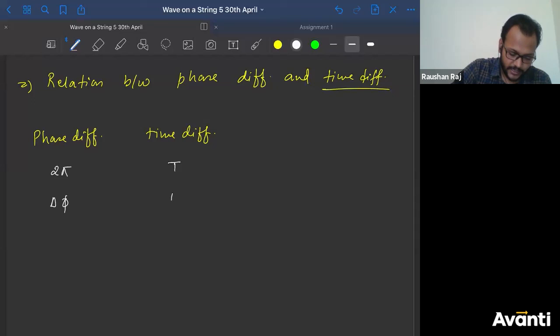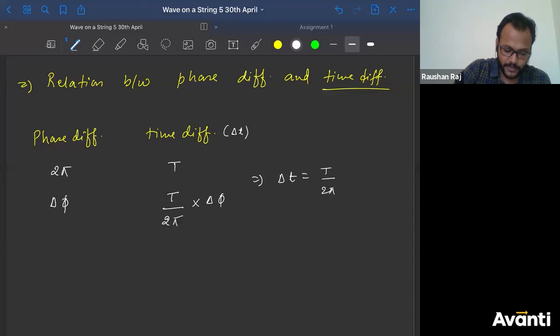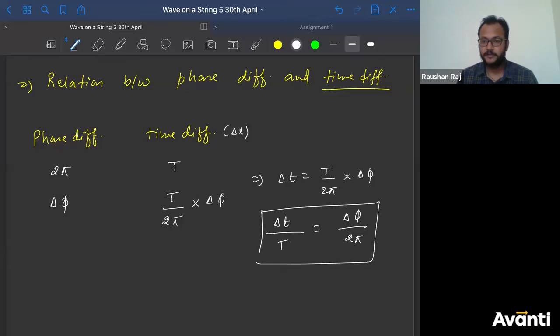So I'll write capital T divided by 2 pi into delta phi. I'm just using unitary method. And what is this time difference? That is nothing but delta T. So I'm getting here delta T as capital T divided by 2 pi into delta phi. So delta T divided by capital T is equal to delta phi divided by 2 pi. So this is the relation between time difference and phase difference.